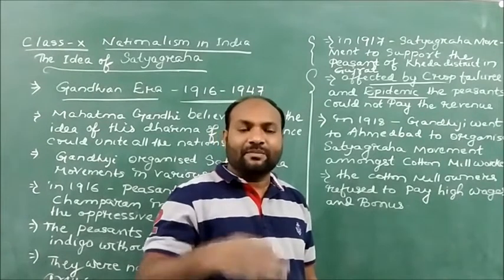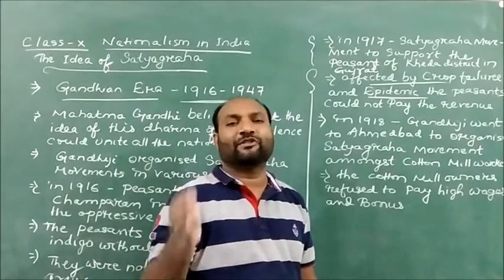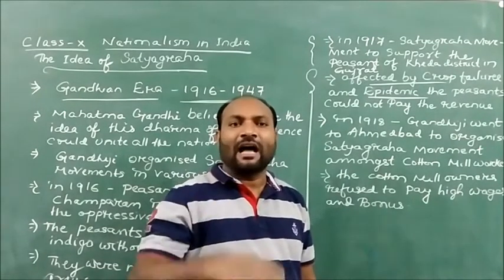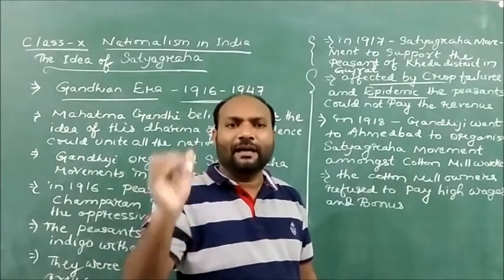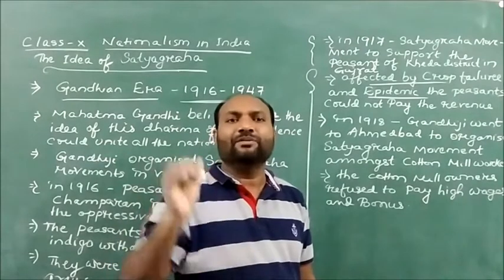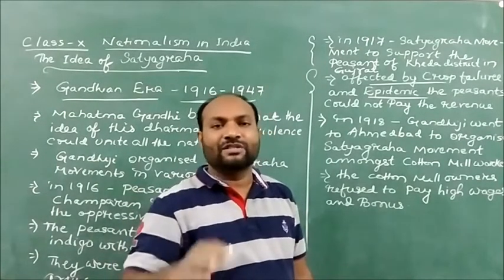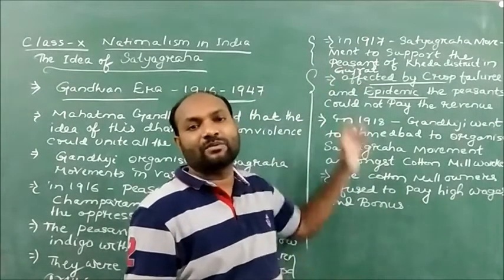See, it is very natural, because there is an epidemic, there is a shortage of food, there is crop failure. In the midst of all these difficulties, how will a peasant or a farmer be able to pay back the revenue? It was a very difficult thing which the peasants were facing in the Kheda district of Gujarat.